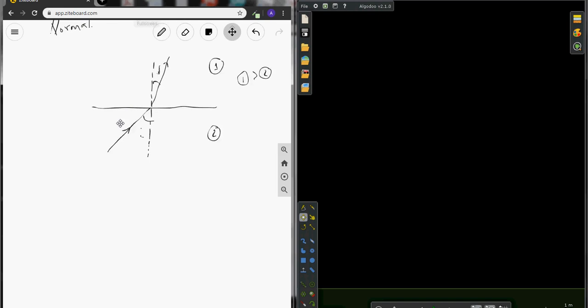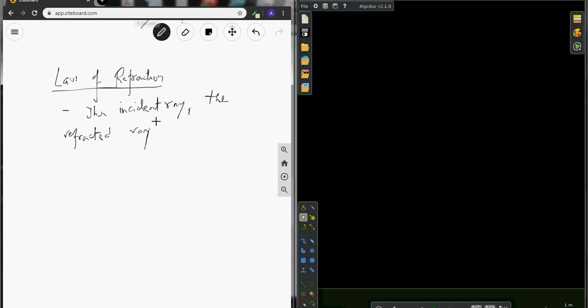Let us see the laws of refraction. First one: the incident ray, the refracted ray, and the normal all lie on the same plane. This is one. Now for the second one,